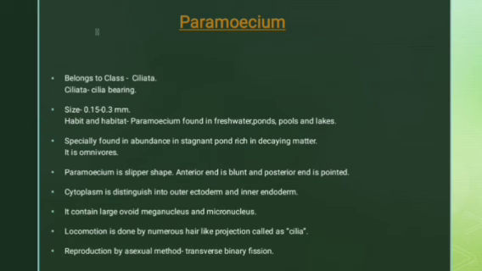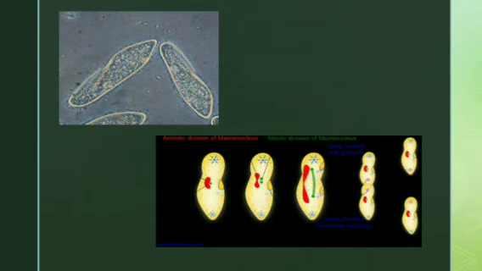Reproduction is by the asexual method, transverse binary fission. We will see it in the next slide. Yes, here is the real picture of paramecium. Here is the transverse binary fission. Transverse binary fission means it is cut like this. Longitudinal means straight, but transverse means across, like a wheel. So it is divided by slipping, transverse binary fission.